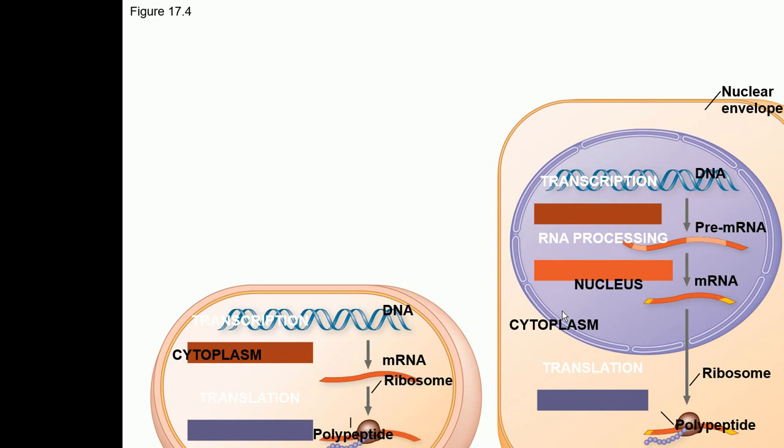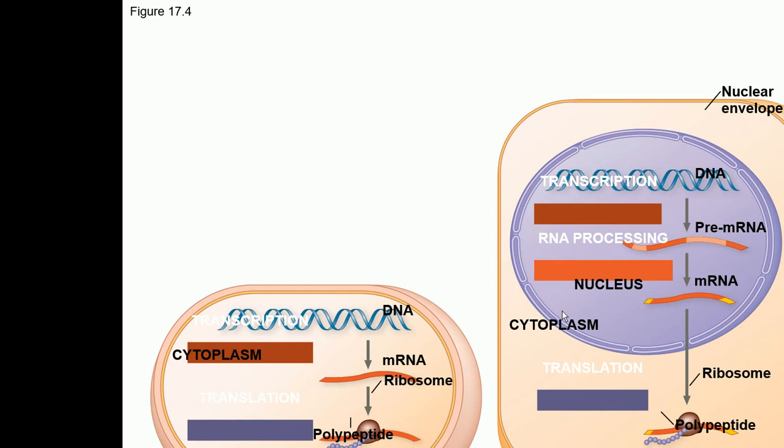Those processings do not take place in the mRNA in the prokaryotes. So in the prokaryotes, no processing. mRNA is not even completely made. Ribosome will come and bind on the mRNA, and the process of translation takes place. So that is why protein expression is very fast in prokaryotic cells.